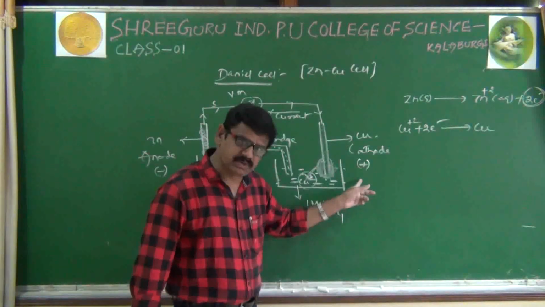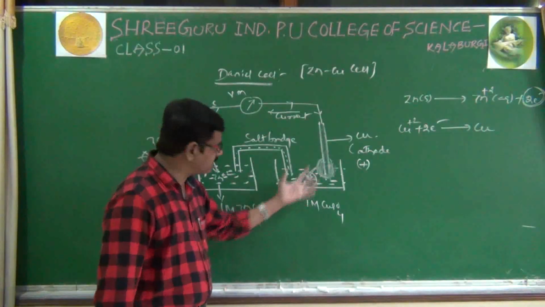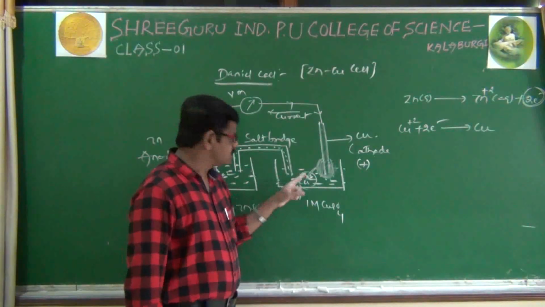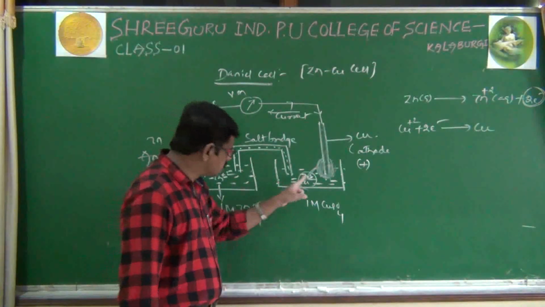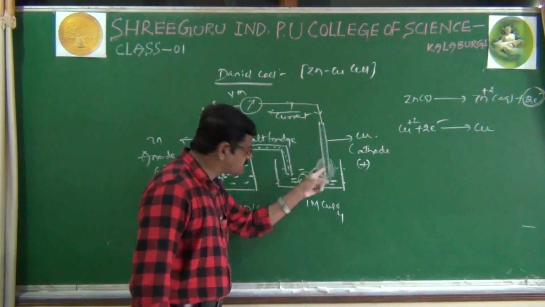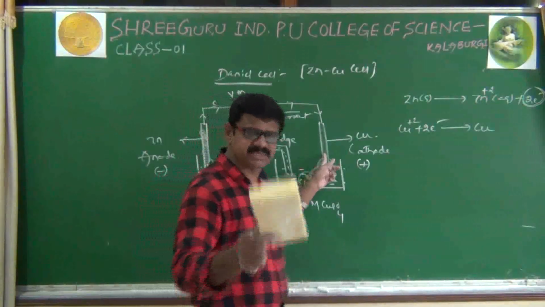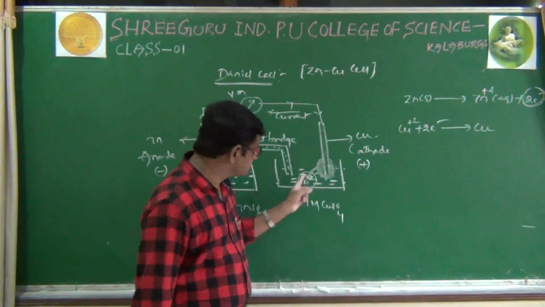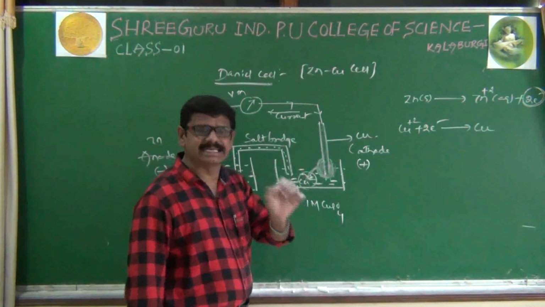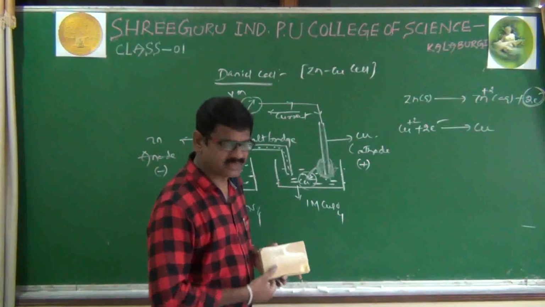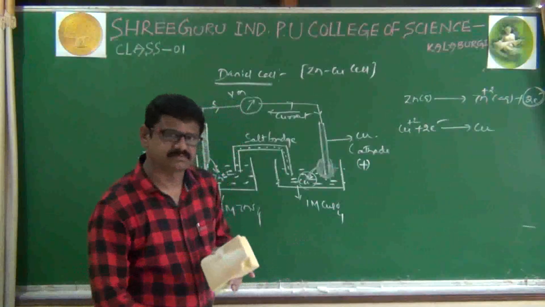Come here. Why do we show the cathode with a positive sign? Here also very simple logic. Cu plus 2 ions are capturing electrons from this copper rod. Because of that, this copper electrode becomes electron deficient. That's why we are showing the copper rod with a positive sign.